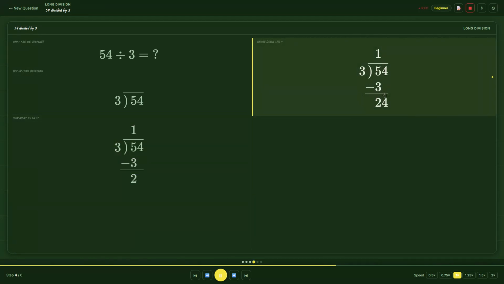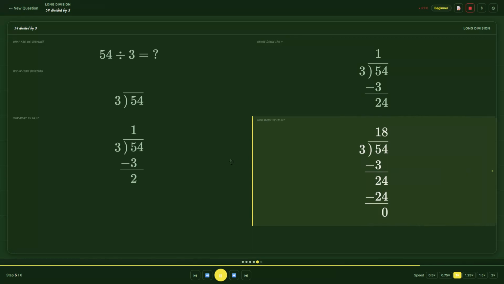Now we bring the 4 down to sit next to the 2. That gives us a new number, 24. How many times does 3 fit into 24? It fits 8 times. 8 times 3 is 24. Take away 24 from 24, and we get 0. Nothing left over.